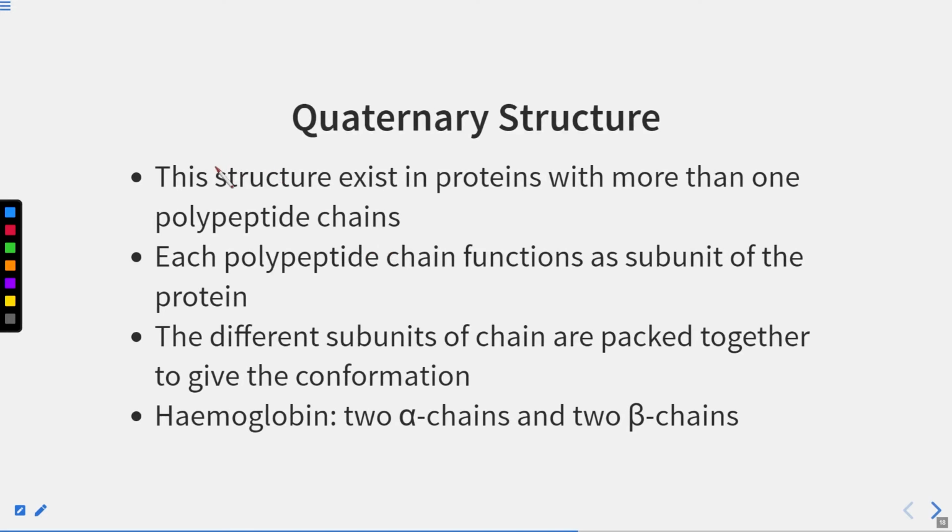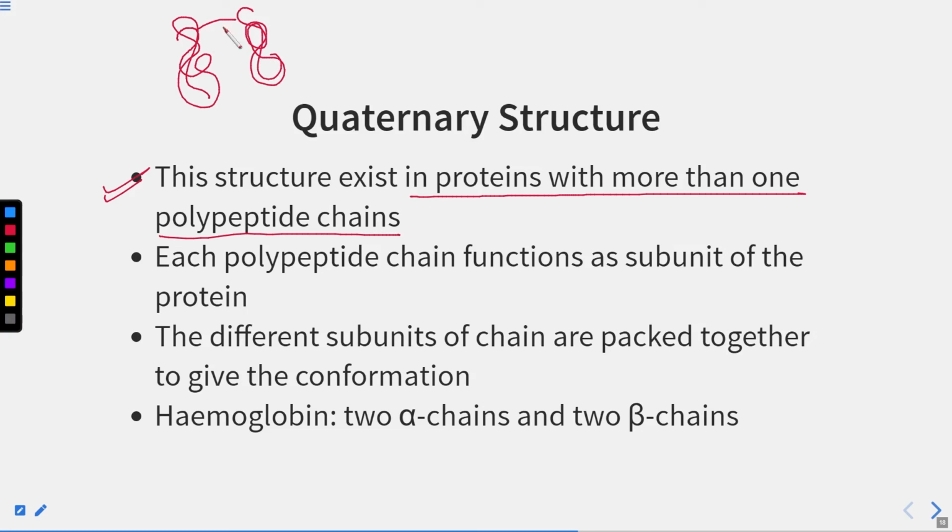Okay, after this, now comes the quaternary structure. This structure exists in proteins with more than one polypeptide chain. If one polypeptide chain is forming a particular shape like this, then there will be one more polypeptide. Now between these two polypeptides there will be some interactions. So this is showing the tertiary level structure and this is again showing the tertiary level structure. Now these two polypeptides at the tertiary level combine together, meaning they have some interactions together, and finally they form the quaternary structure.